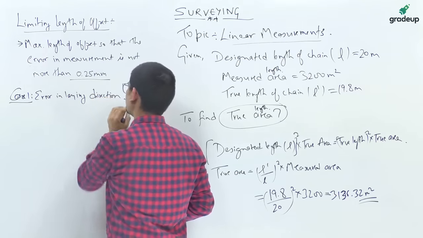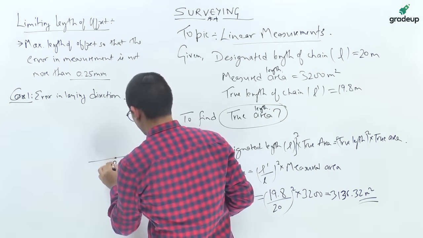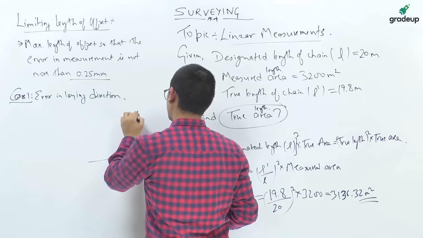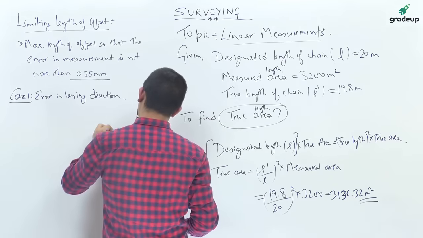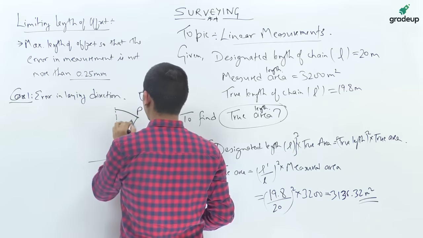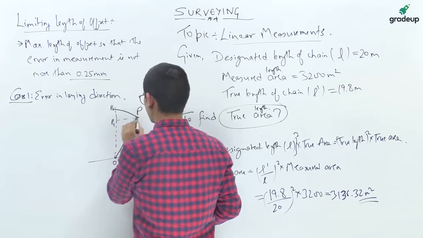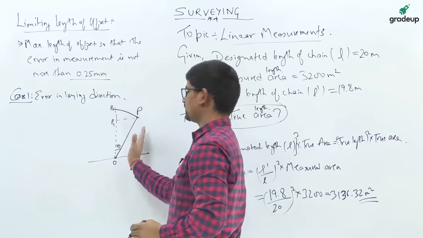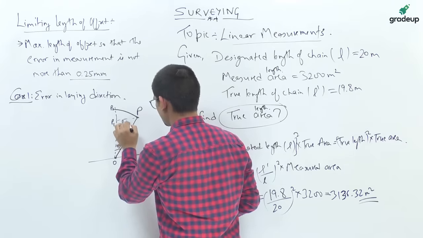In this case, let us suppose this was some station A, and you are intending to take the offset P here, but while mapping you have taken it incorrectly to the value of P1 here. So there is an inclination of theta. If this value is L, this value is L sin theta.